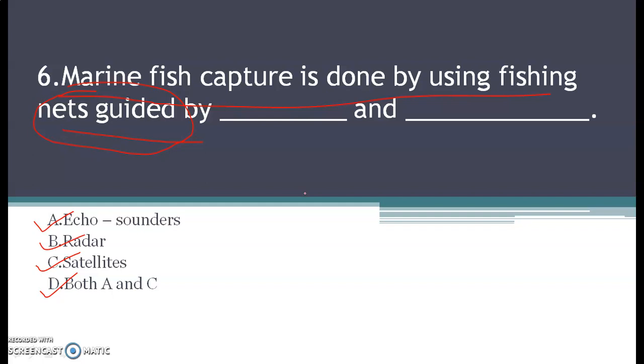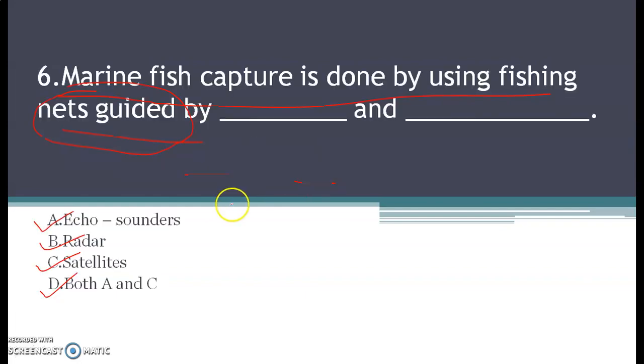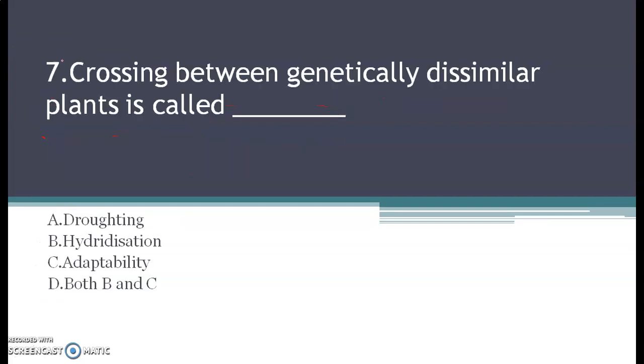So the correct answer for this question is option D, that is both A and C. Echo sounders and satellites, both the things are being used to guide the nets in the case of marine fish capture. Next question.